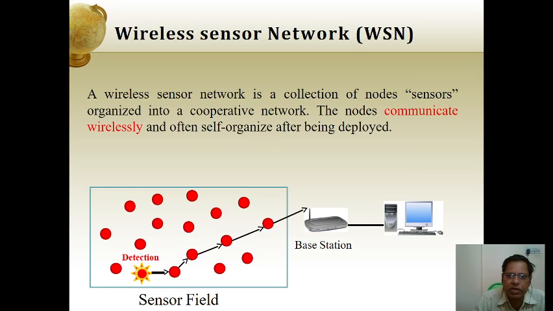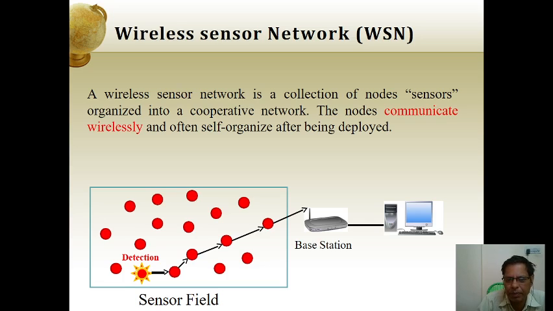A wireless sensor network is a collection of nodes, sensors organized into a cooperative network. The nodes communicate wirelessly and often self-organize after being deployed.